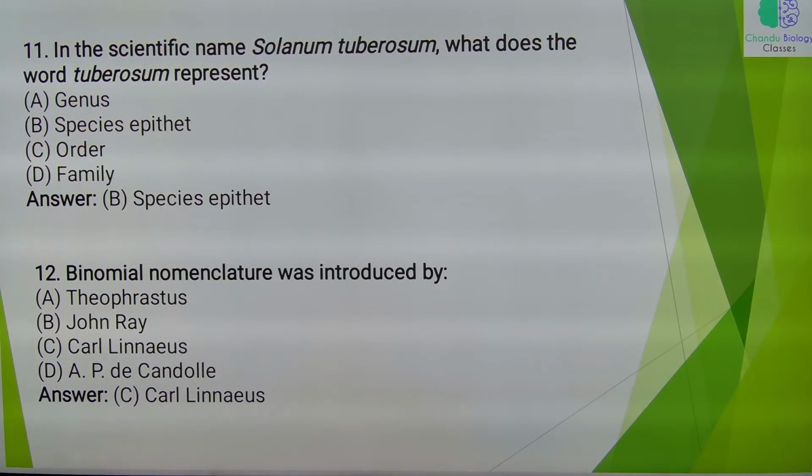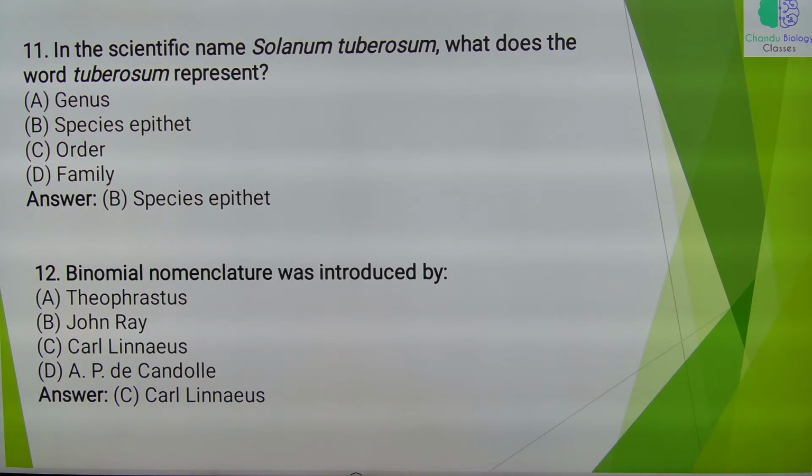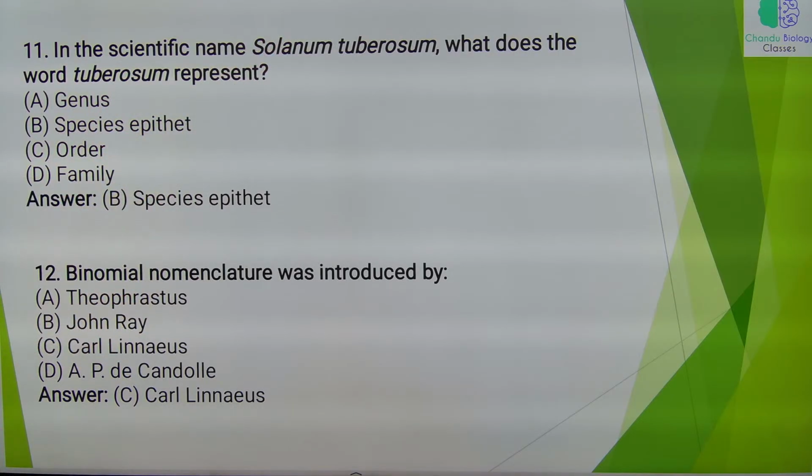In the scientific name Solanum tuberosum, what does the tuberosum represent? Specific epithet. Solanum is generic name. Binomial nomenclature was introduced by Carl Linnaeus. If Gaspard Bauhin is given in the options, we have to go with Gaspard Bauhin only, because Gaspard Bauhin introduced binomial nomenclature, it is popularized by Carolus Linnaeus.